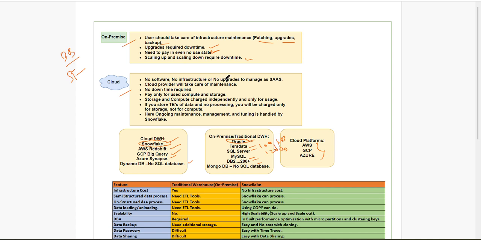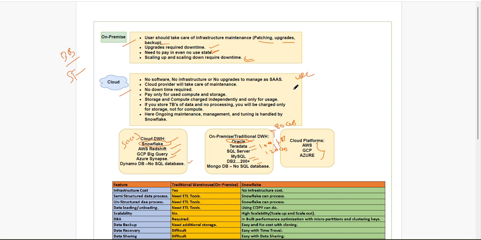then downtime is required. Scale up, scale down. Suppose this one is 100, and again I want to degrade it back to 80 GB, again downtime is required. Anything you want to change means we need downtime. If you come to cloud, as I told, our Snowflake is software as a service, the SaaS model. We don't even have to install software directly, they will give a URL.